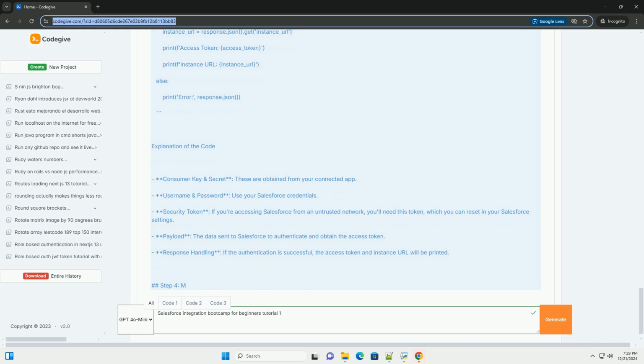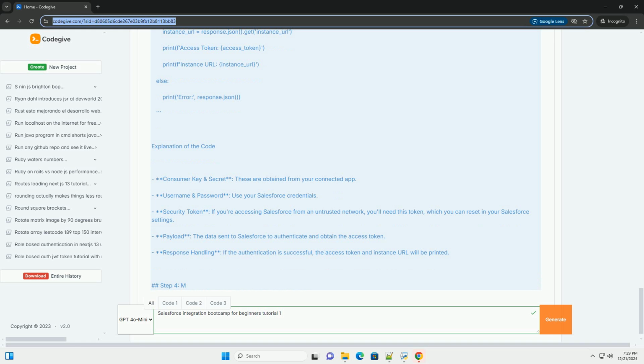Python. Import requests. Replace these variables with your own. consumer_key equals your_consumer_key. consumer_secret equals your_consumer_secret. username equals your_Salesforce_username. password equals your_Salesforce_password plus your_security_token, append security token.